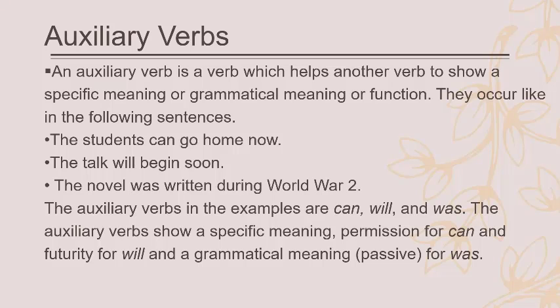The novel was written during World War II. The subject is the novel. The predicate is was written, and during World War II is the adjunct of time. Here we have can, will, and was as auxiliary verbs. Here they show meaning: go home, permission, or future, they will begin, or passive, a grammatical meaning, passive for was. We will have a special unit later which talks about auxiliary verbs.